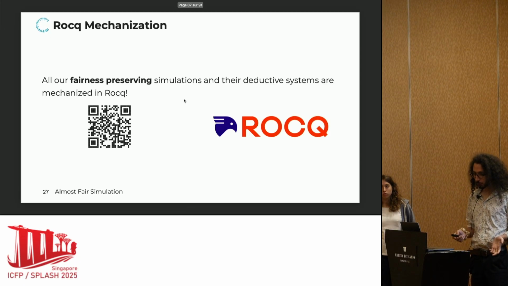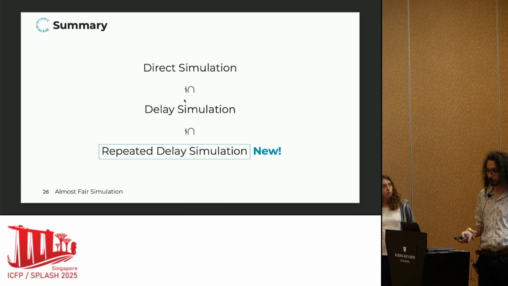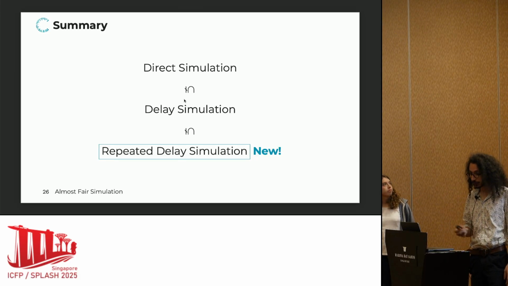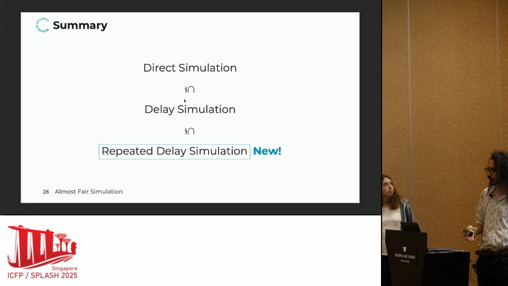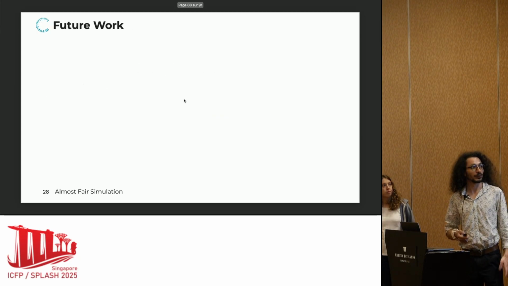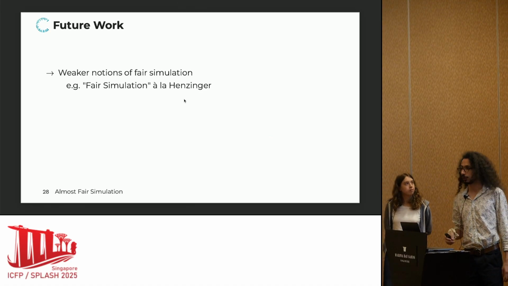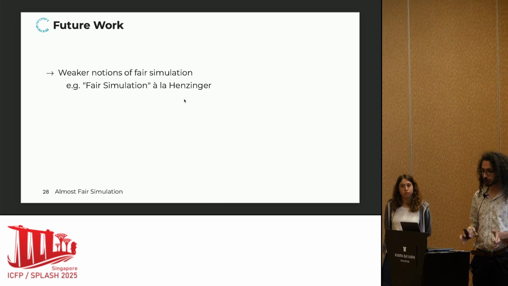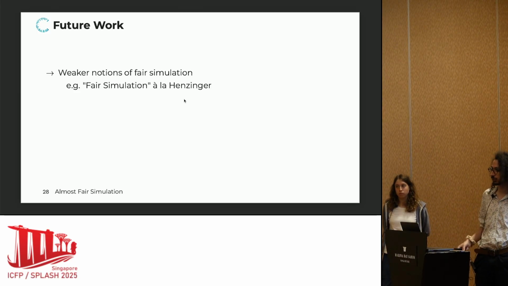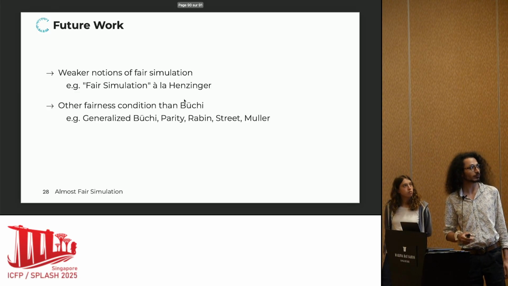So even though the repeated delay simulation is significantly weaker than delay and direct simulation, it's still too strong. There are examples that are not covered. But there exist in the literature some weaker notions of fairness-preserving simulation. Unfortunately, those require some very sophisticated co-inductive, inductive, co-inductive reasoning. So there is a lot of work to be done here, but it's not obvious that we can still have those nice deductive systems to reason about them.